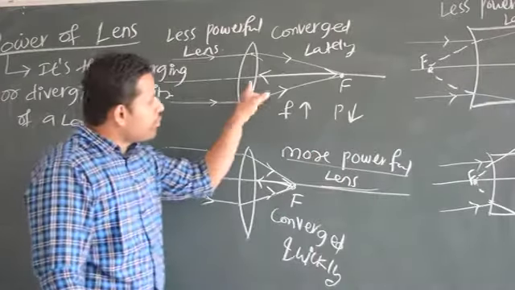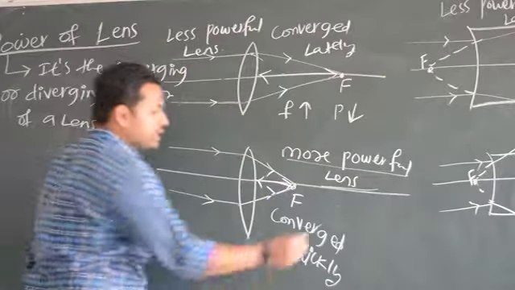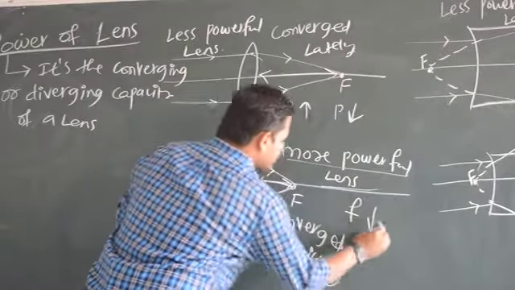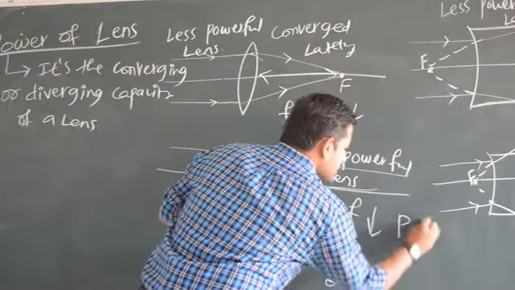Yes or no? More focal length, so that's why power is less. That's why it is a less powerful lens. Here again the focal length is less, compared to this focal length, this is small, right? So that's why the power of the lens is more.